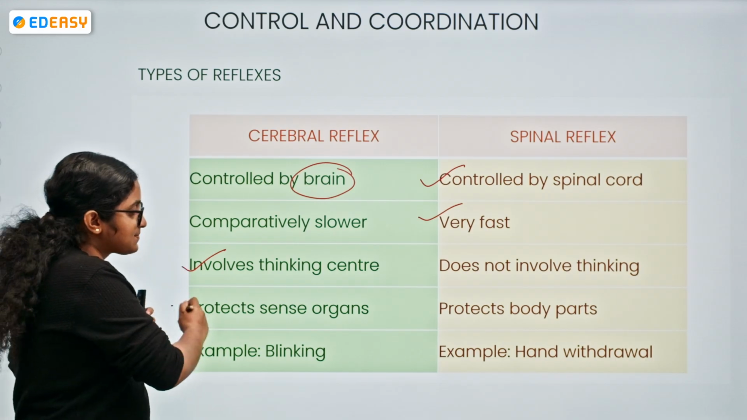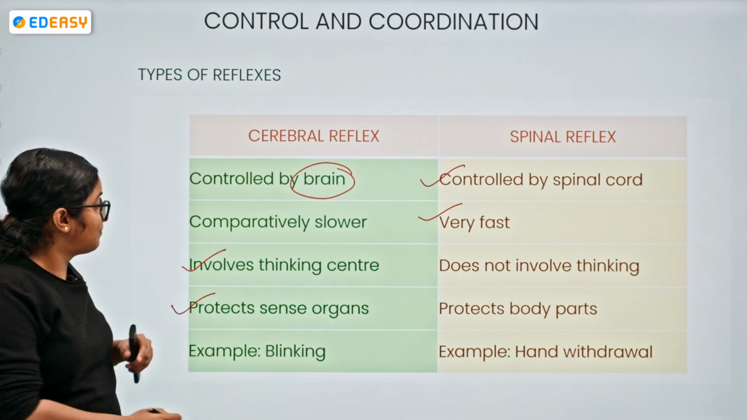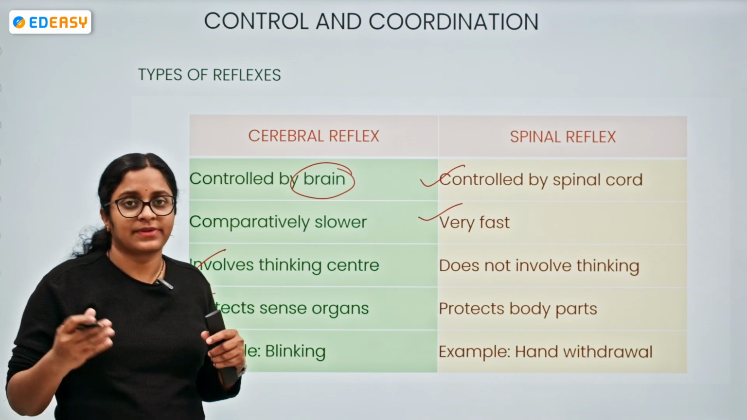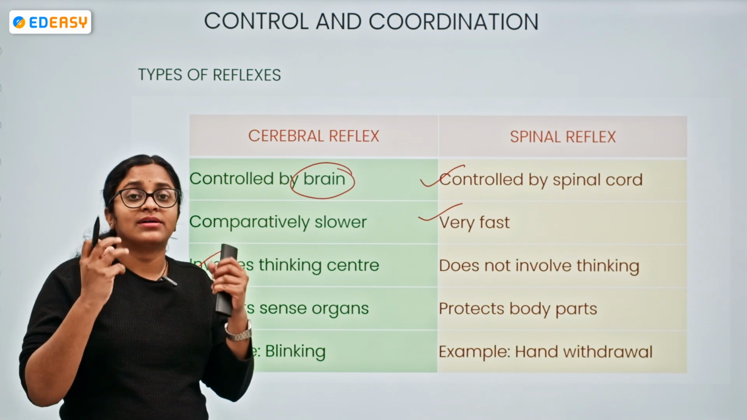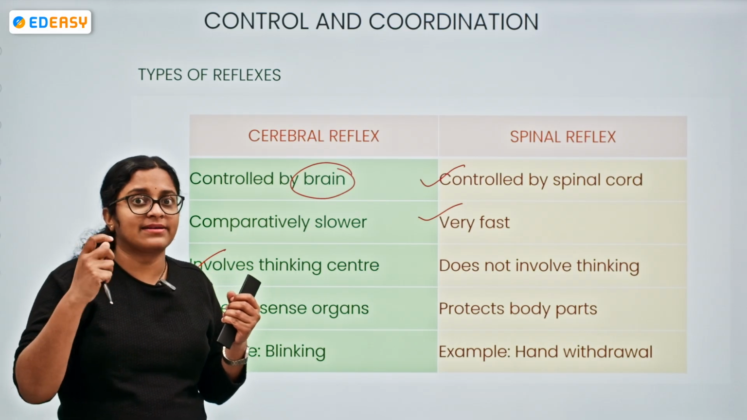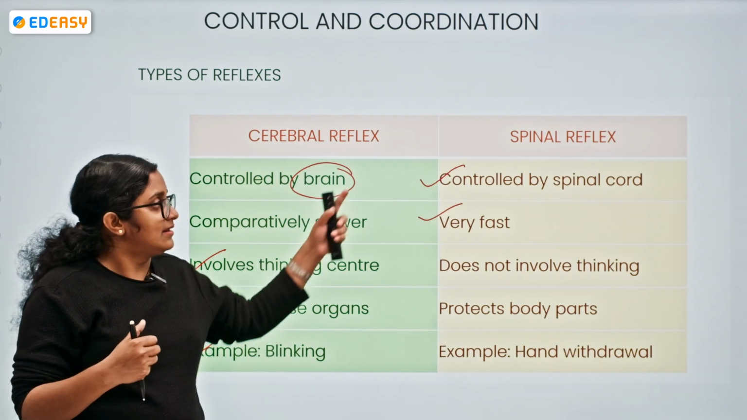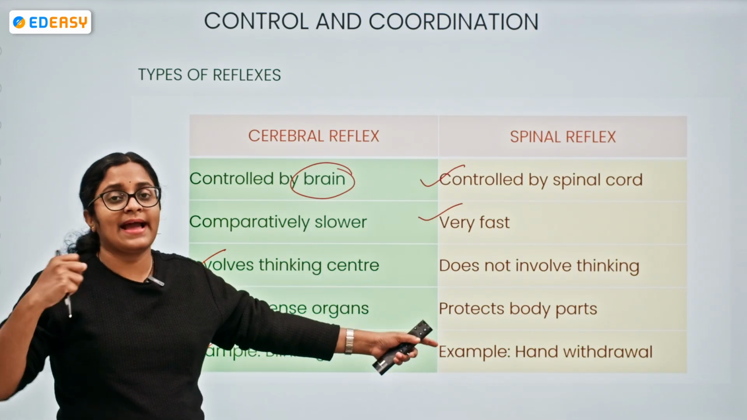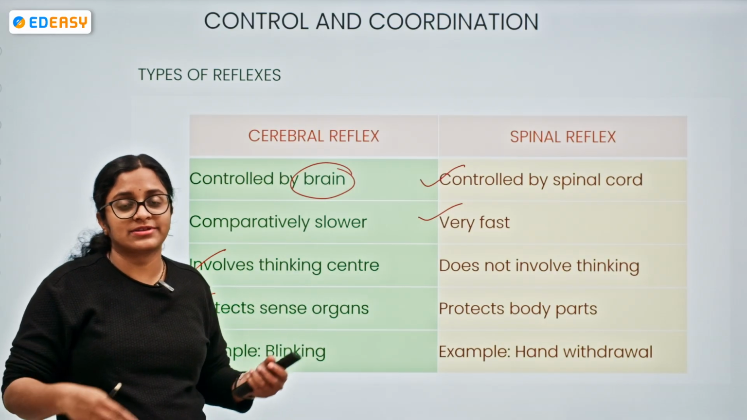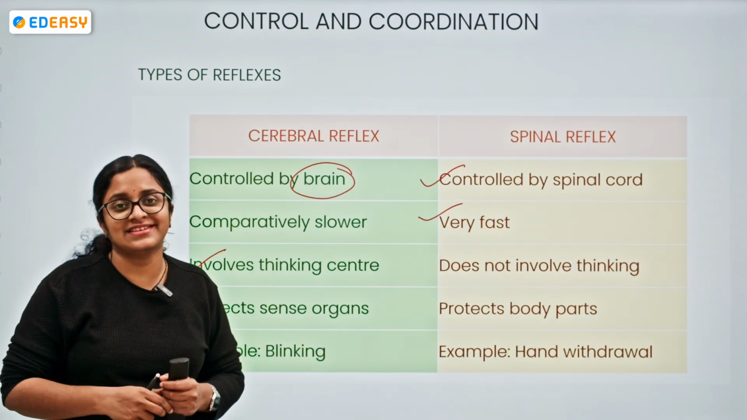So the cerebral reflex protects the sense organs and the spinal reflex protects the body parts. Like blinking, as I have told you, when light is focused on the eyes, we try to blink, we try to close our eyes. The same thing when dust is entering our eyes. And hand withdrawal, moving the hand away or pulling the leg away from a hot object or from a sharp object, will be examples of spinal reflexes.